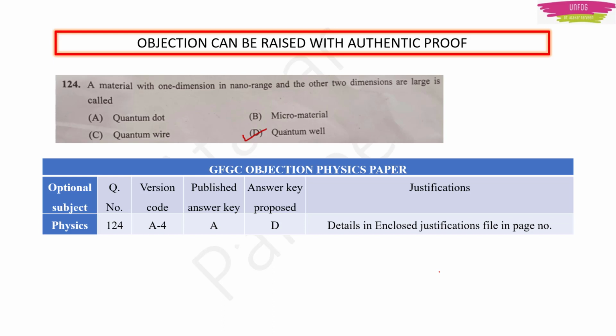Then I copy and paste it into a Word file, and in that Word file I have given page numbers. Those page numbers I write in the justifications column, like this: details in enclosed justifications file on page number so and so. So this is how I am doing it. If you know a better way, then please go ahead.